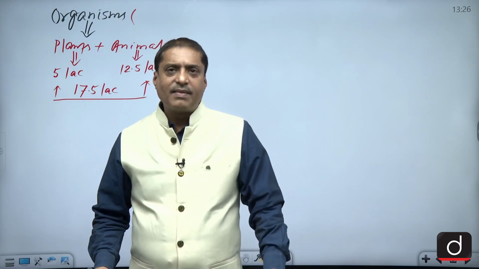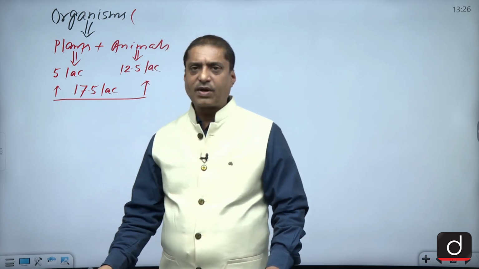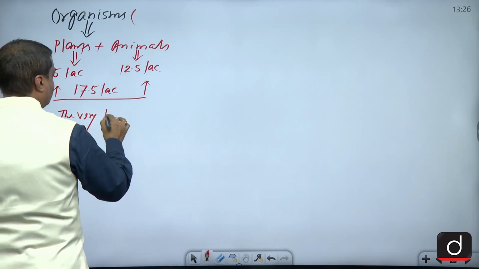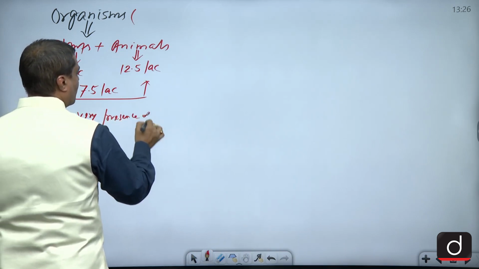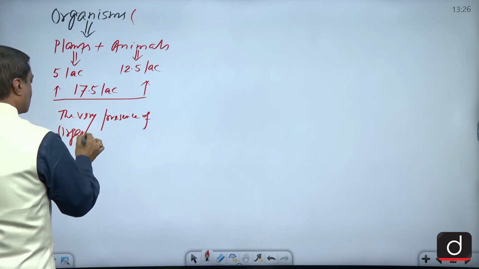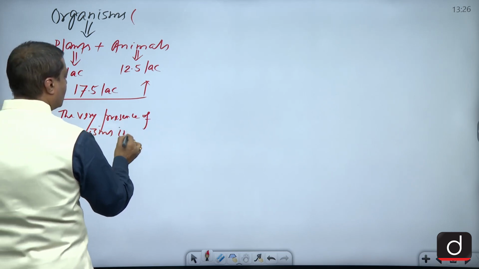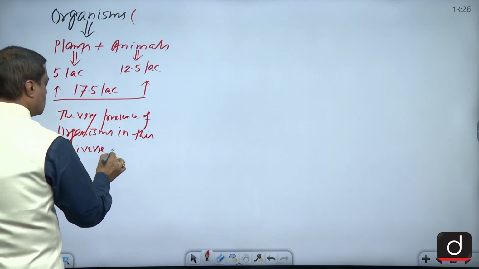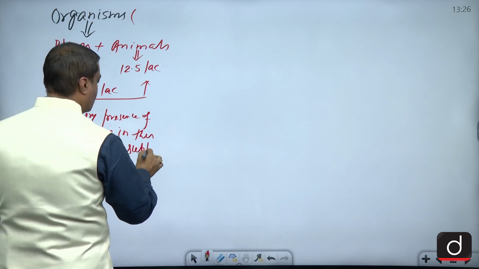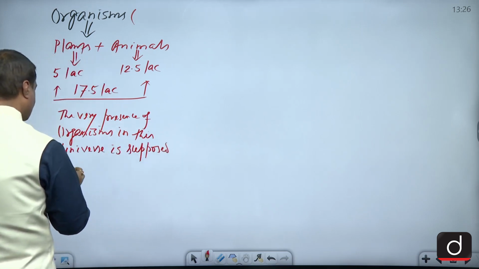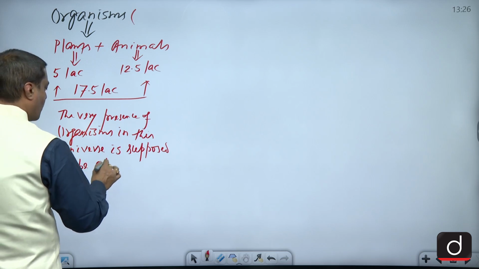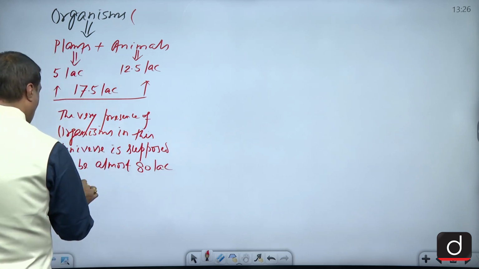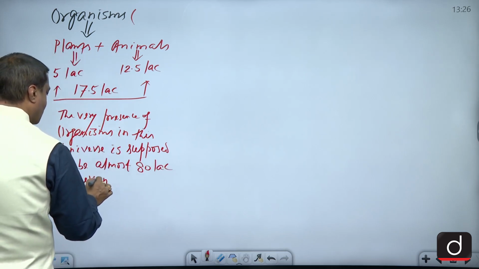But many more things are to be done, because, as I told you, the presence of organisms in this universe is supposed to be almost 80 lakh or even more.